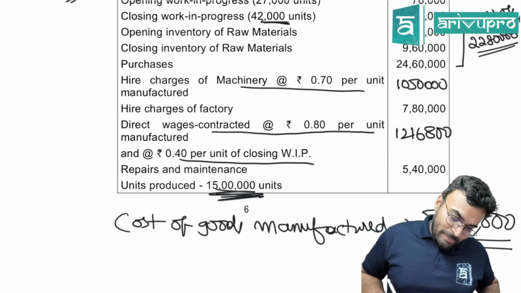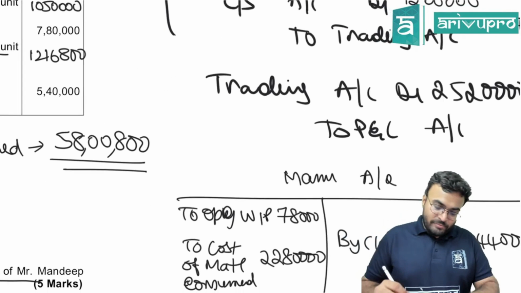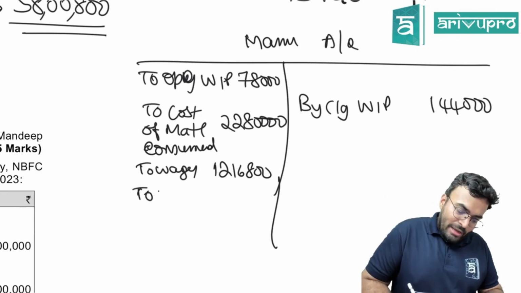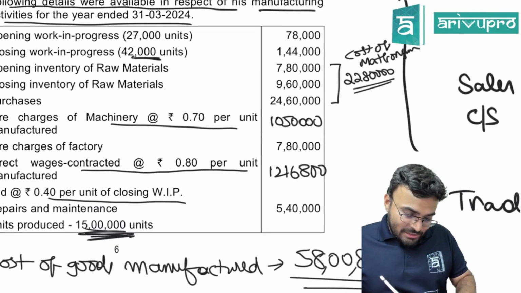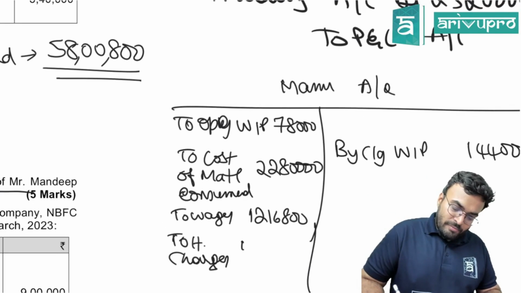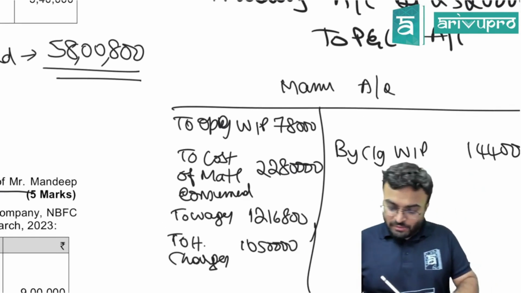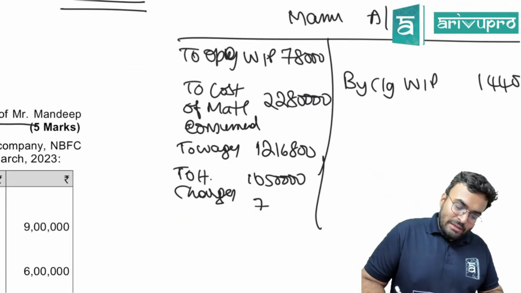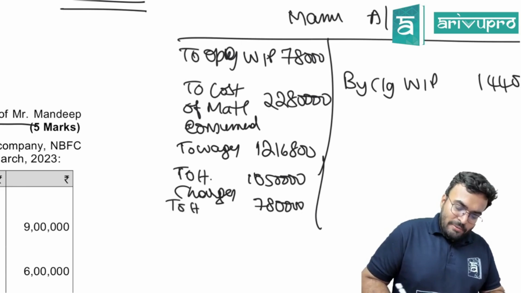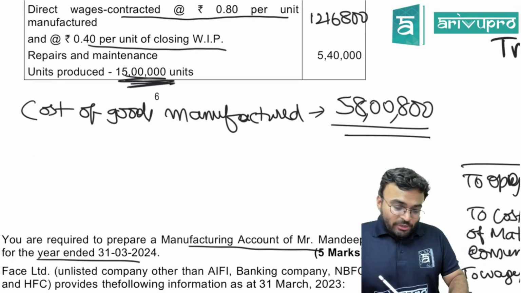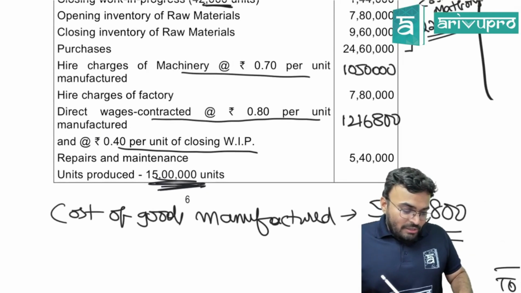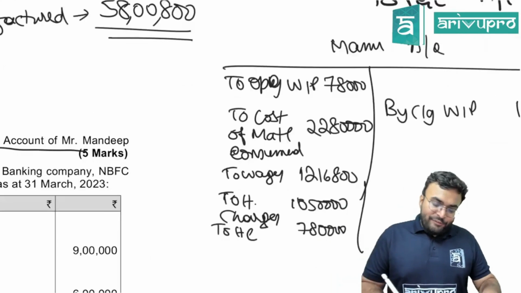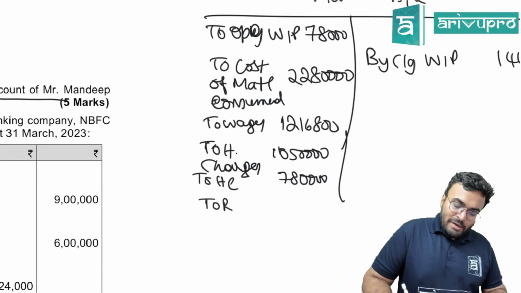After that, you have basically hire charges. To hire charges. How much is the hire charges? 10,50,000. Then hire charges of factory 7,80,000. If they would have told hire charges of office, we would have not taken it over here. Then we have repair and maintenance 5,40,000.